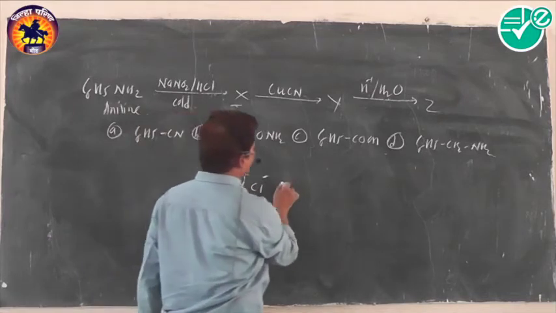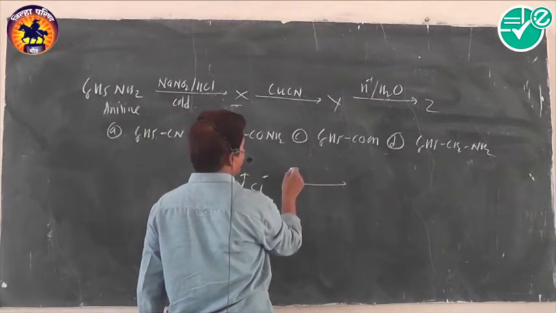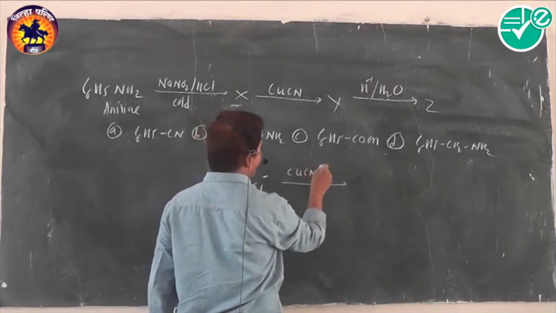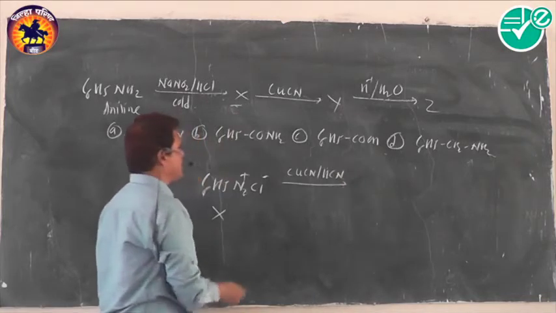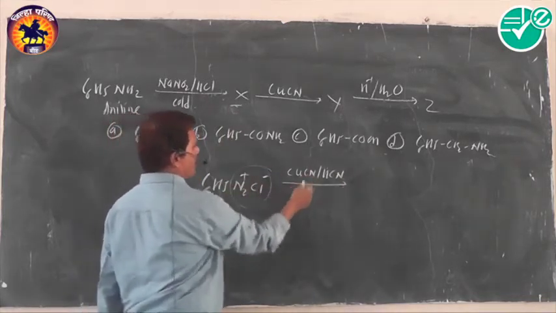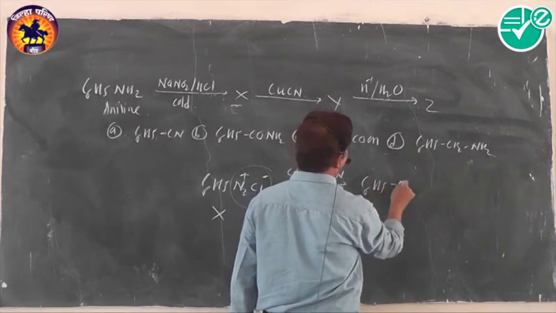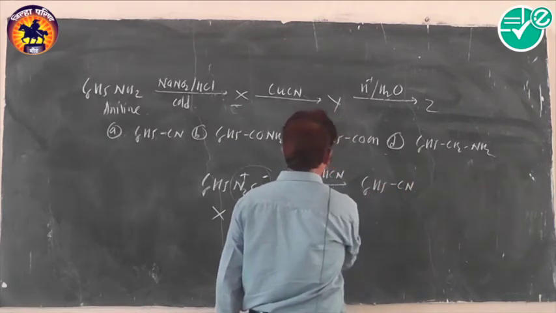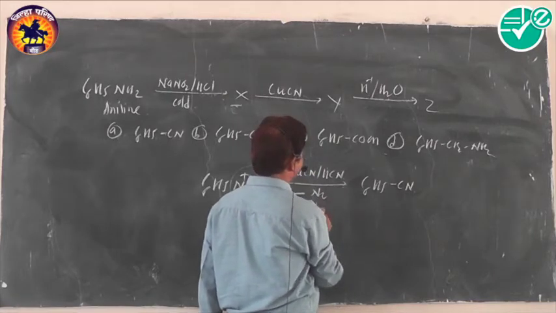When it is treated with cuprous cyanide, we have seen under the title Sandmeyer's reaction. When cuprous cyanide along with hydrogen cyanide is used, the diazonium group is replaced by the cyanide group and we get the product cyanobenzene. What is the name of the product? Cyanobenzene along with N2 gas, along with that is HCl.